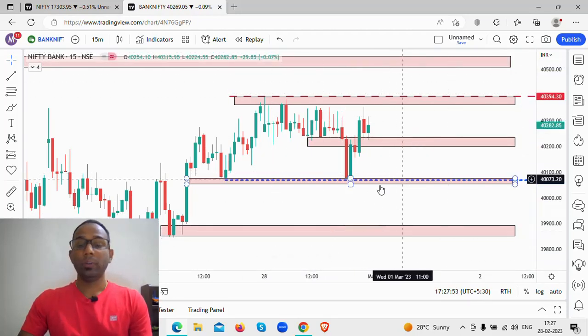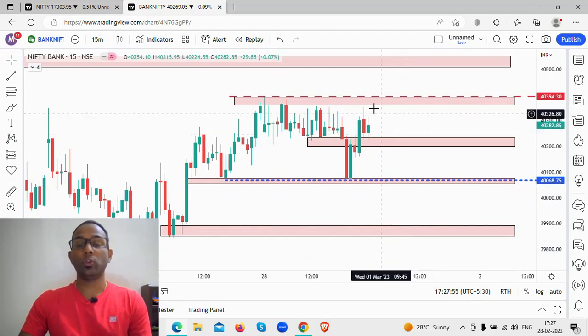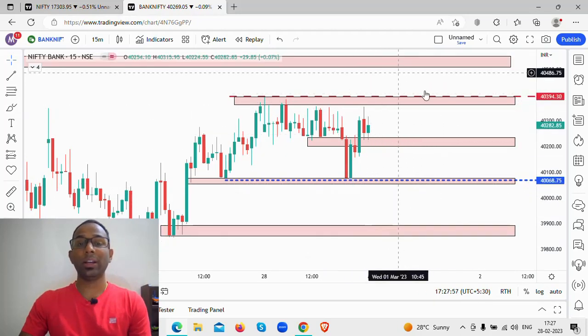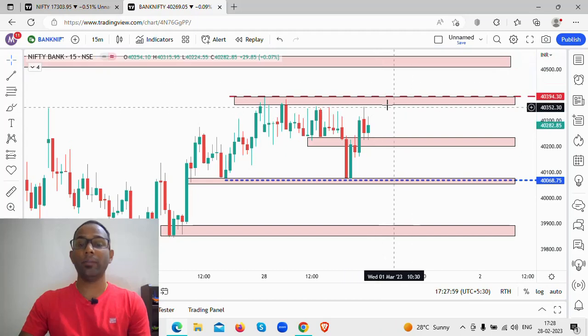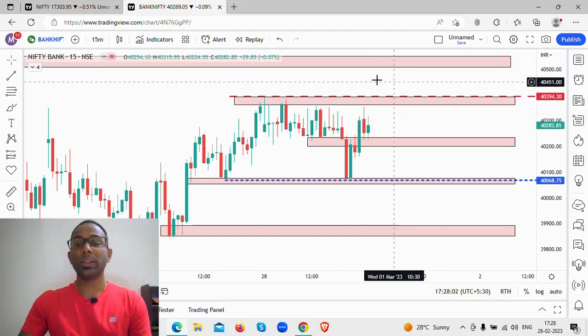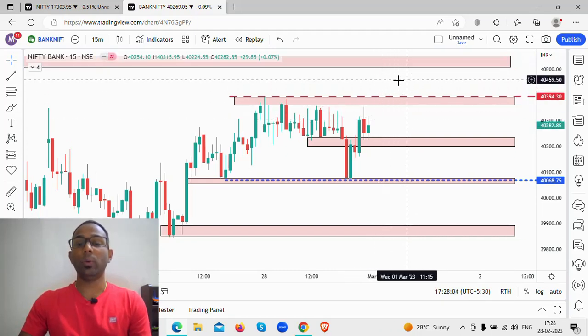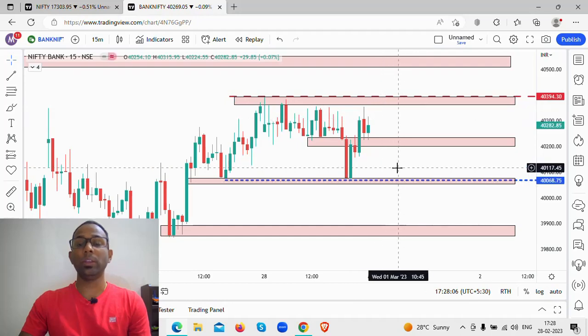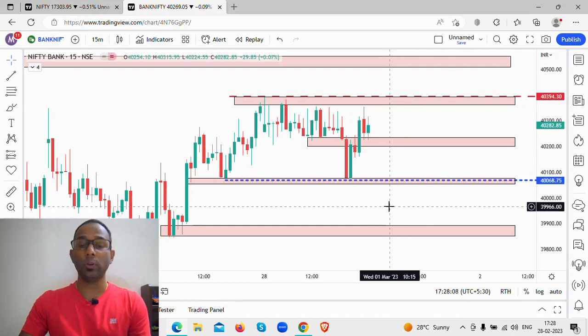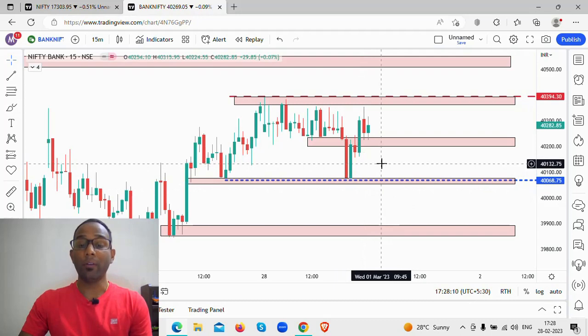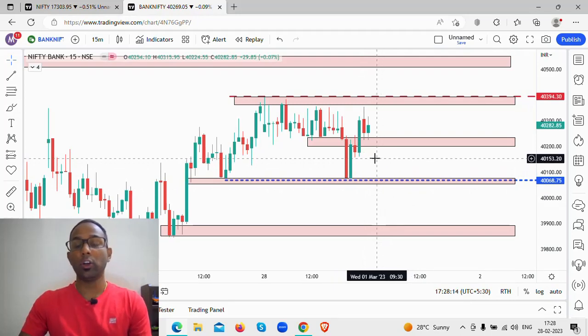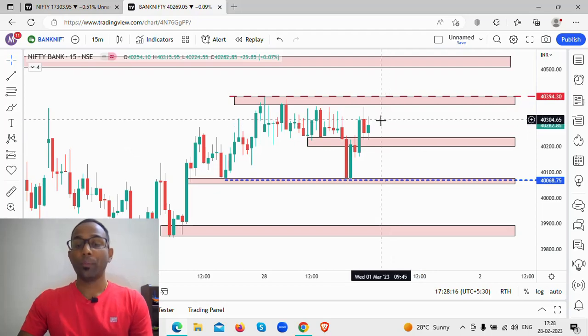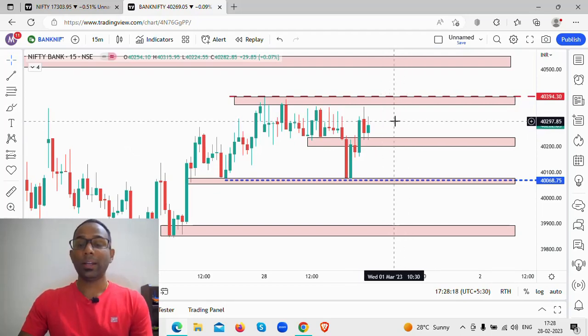We'll wait and watch how the market acts tomorrow. So these are the three scenarios that I am looking at in the morning hours. If the price opens somewhere in between these zones, I'm not going to take any trade. I will wait patiently. If the trade comes, good. If the trade doesn't come, I'll not be trading in tomorrow's session. So these are the levels that I'm looking at for tomorrow's session.